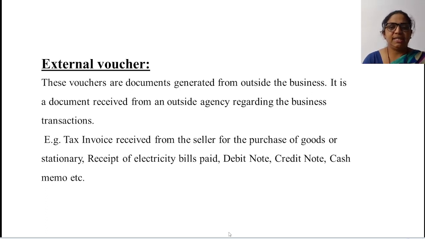Then you can say receipt of electricity bills paid. Of course, when you pay the electricity bill, you get a receipt for that. Then the debit note is there, credit note is there, cash memo is there, etc.